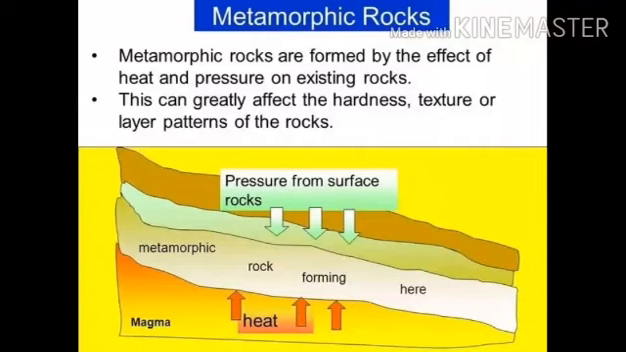Now, what happens is that earth movements cause some rocks to be deeply buried or squeezed. Then, as a result, great heat from magma and pressure from surface rocks put these rocks under great pressure, and then these rocks undergo change. What happens? They do not melt, but the minerals that they contain change chemically, and what do they form? They form another type of rock which is called metamorphic rock.